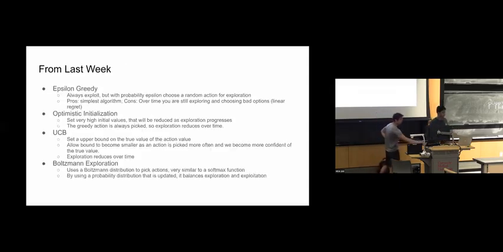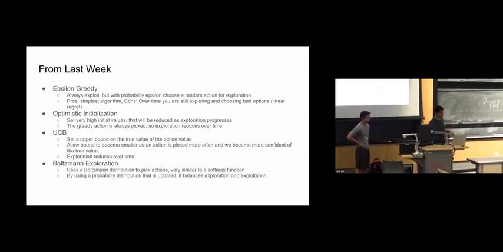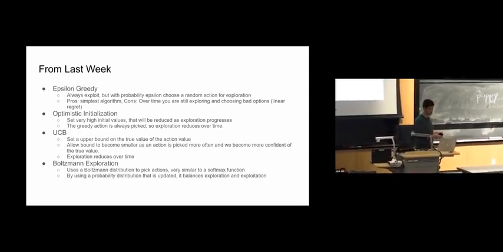From last week, here's a quick summary of the 4 algorithms that you will be asked to implement for your homework and how they're different. Remember, epsilon greedy is the simplest one. We always exploit, but with a small probability, we choose a random action.